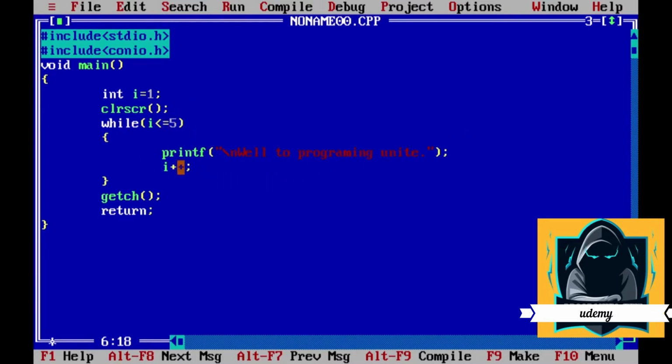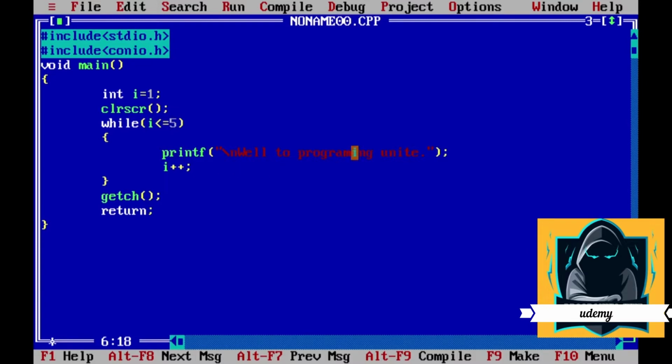Now the i value becomes 3. Again 3 is less than or equal to 5. Again it will print welcome to programming unit. Again the i value becomes 4 and then it will come here. Again 4 is less than or equal to 5. It will print welcome to programming unit. Again the i value becomes 5. Now 5 is not less than 5, but it is equal to 5.